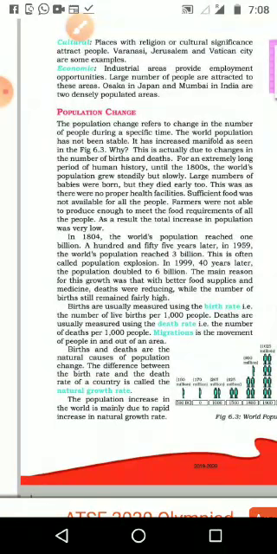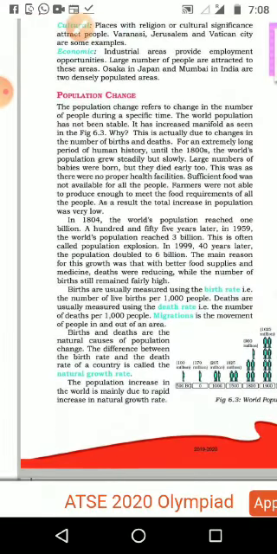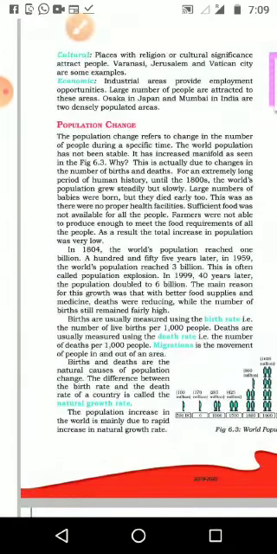Next one, economic. Industrial areas provide employment opportunities. A large number of people are attracted to these areas. Osaka in Japan and Mumbai in India are two densely populated areas in the world because we have maximum job opportunities. We have studied Osaka already in the last lesson, so we can understand why it is like that. In Osaka many people settled, and in India maximum factories started in the Mumbai area, so many people migrated to that area for job opportunities. Okay, we will continue in the next video.